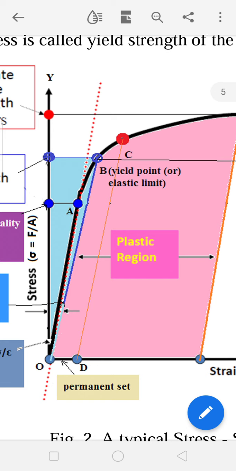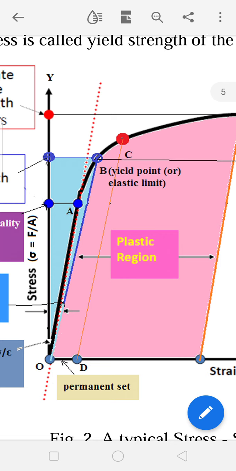So which means even though the stress is completely made 0, still some strain represented by OD is remaining here. A non-zero strain is remaining here, which means some permanent deformation has occurred in the material. So OD we call the permanent set, which means some permanent deformation has happened in the material.